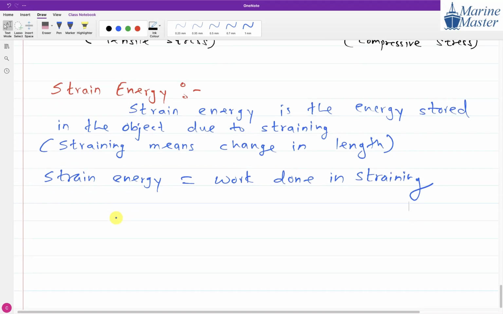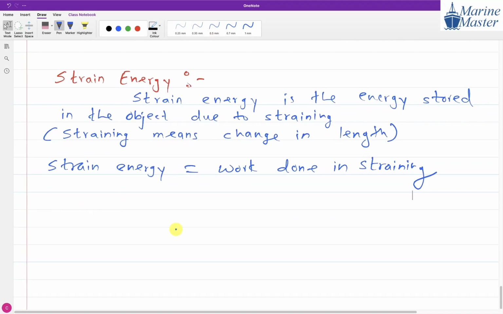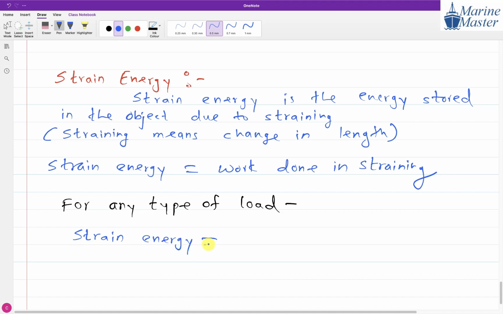Now, what is the relation for strain energy, guys? For any type of load, we will not go into the derivation. For any type of load, meaning static load, suddenly applied load, and impact load, strain energy will be equal to sigma square by 2E into volume. What will be the unit of energy, guys? What will be the SI unit?